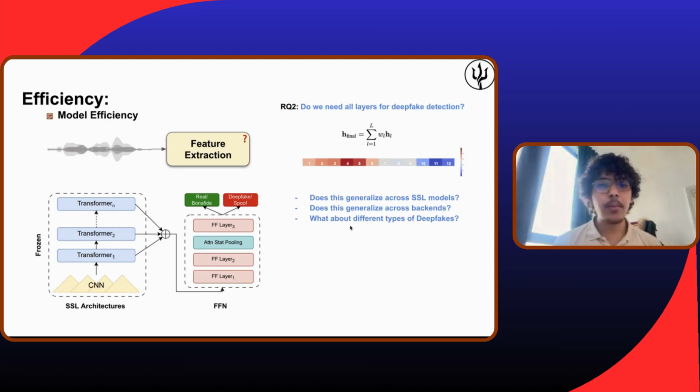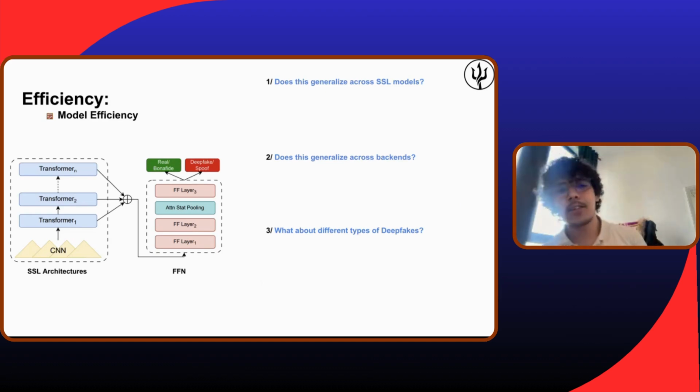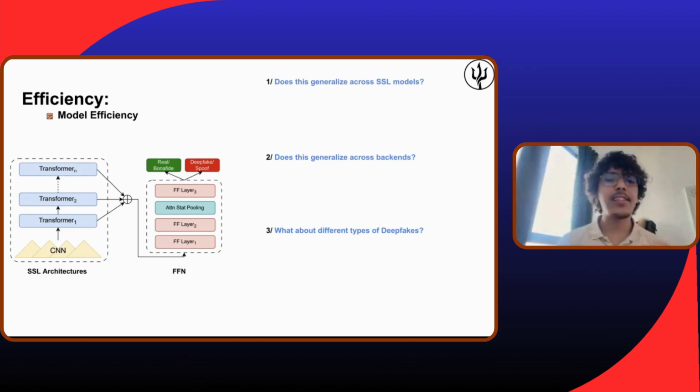And the third thing: what about different types of defects? We have different types, for example music defects, environment defects, and partial defects. We need to make sure that the small report we construct is consistent across different defects. To answer these questions, we did a huge experiment.